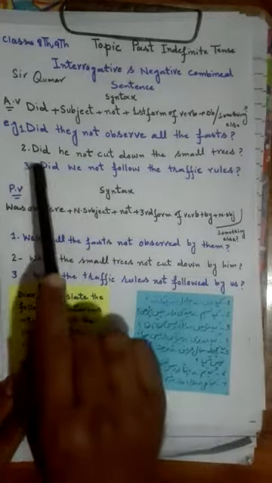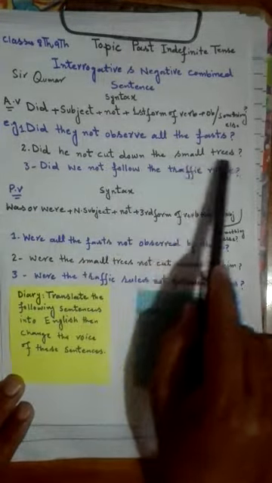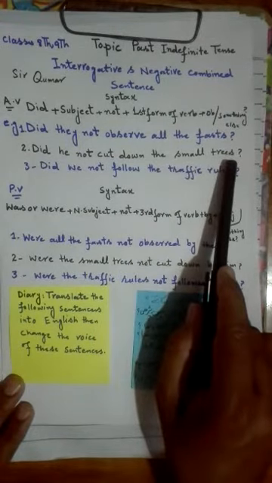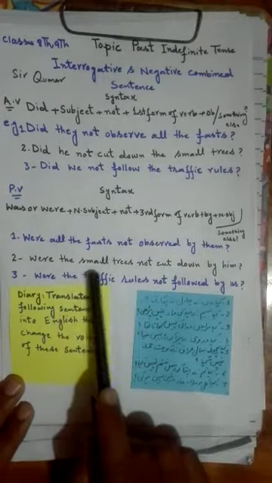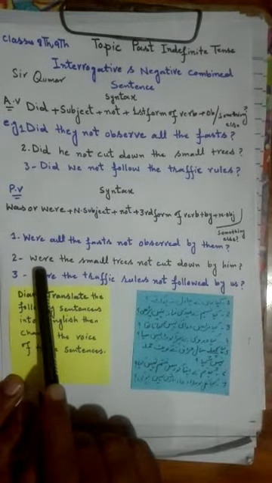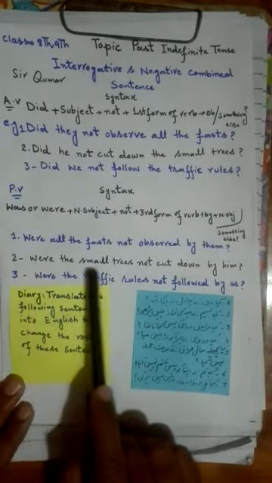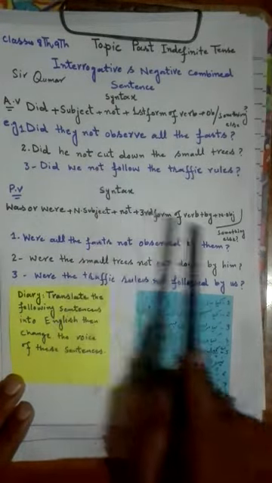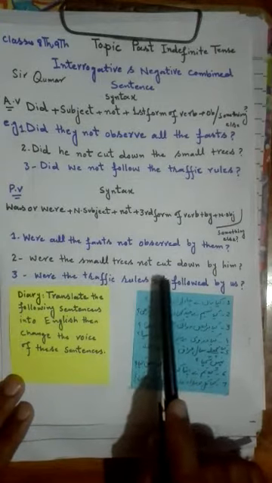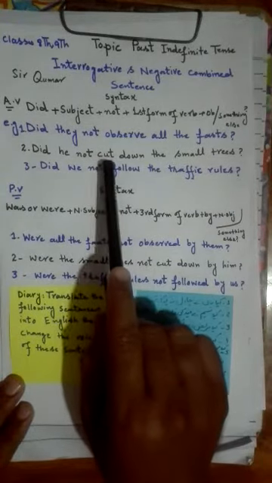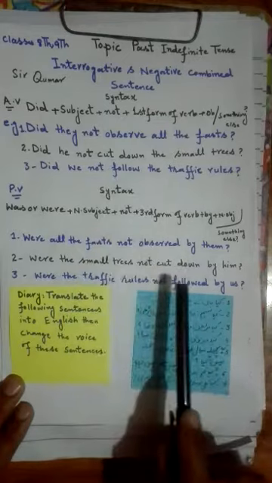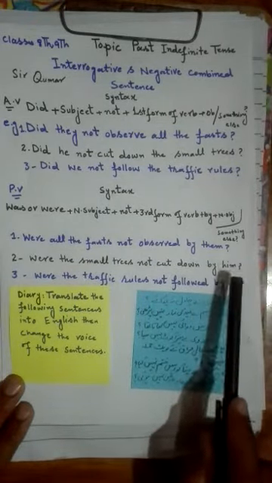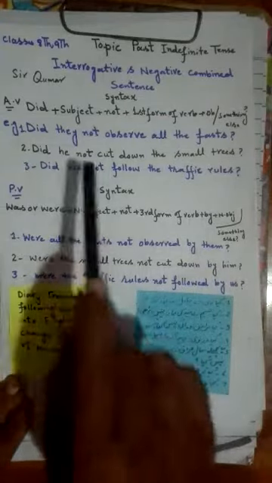Okay, now the second sentence. Did he not cut down the small trees? The small trees would be considered the new subject, and before this we are to use the plural verb, which is were. Were the small trees not cut down? Cut is considered the first form, second, and in the same way the third form. Cut down, by is a preposition, by, and him. Him is the objective case of he.